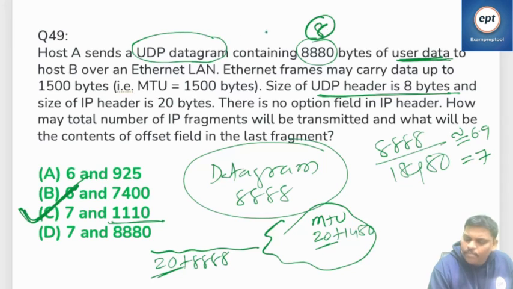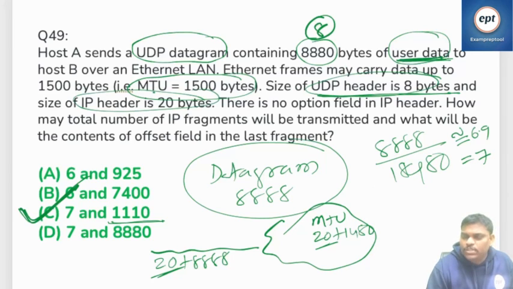UDP datagram containing user data, MTU, UDP header, IP header. It is very confusing if you don't study properly. I am thinking one question will come from this area. In this subject, it is very clear.